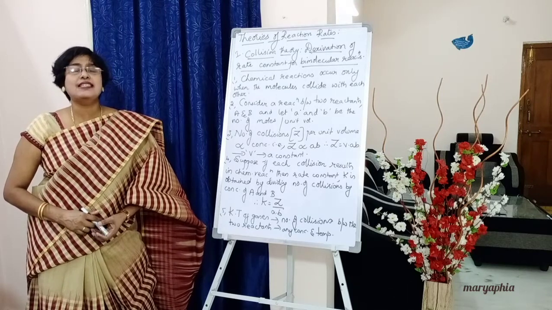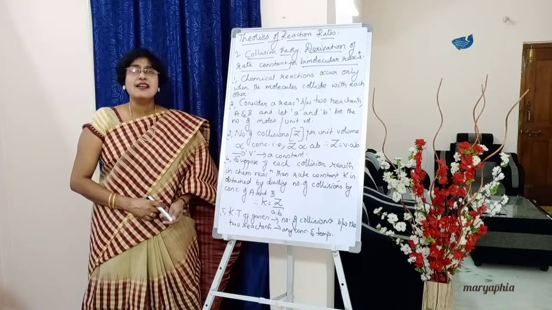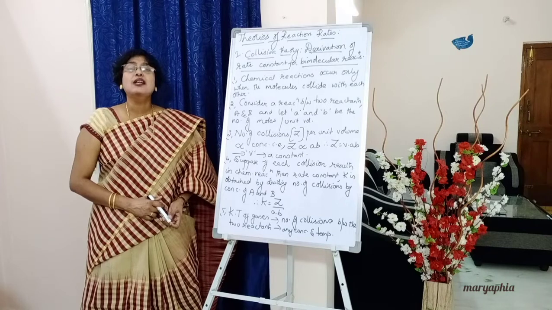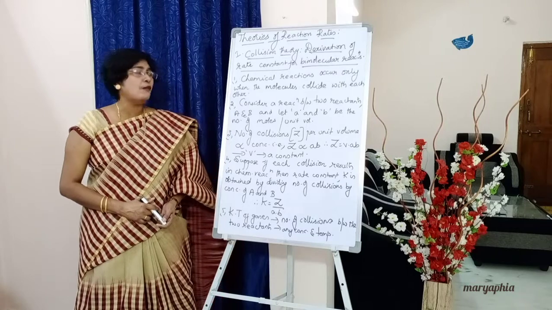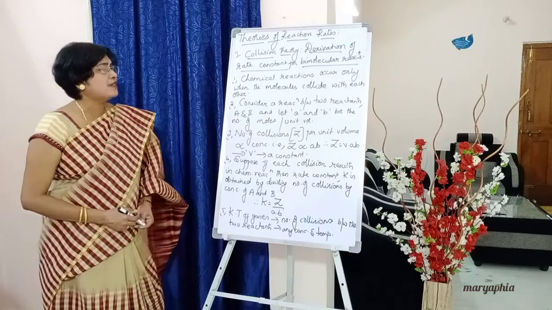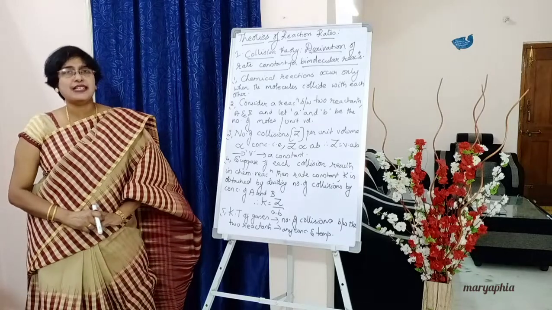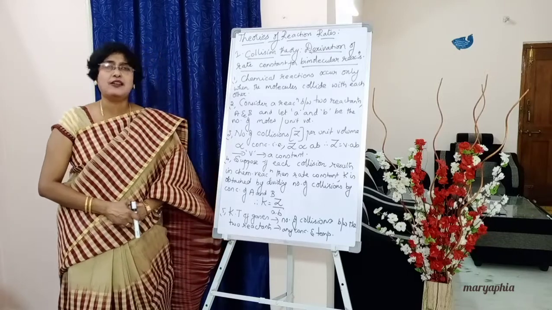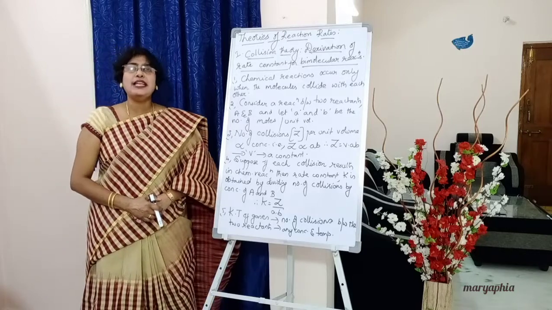So we have considered number of collisions between capital A and capital B as capital Z. Now number of collisions per unit volume is directly proportional to concentration of A and B. How much have we taken here? Small a moles per unit volume and small b moles per unit volume. So Z is proportional to concentration of capital A, small a, and concentration of capital B, small b. Therefore, Z proportional to small a into small b.